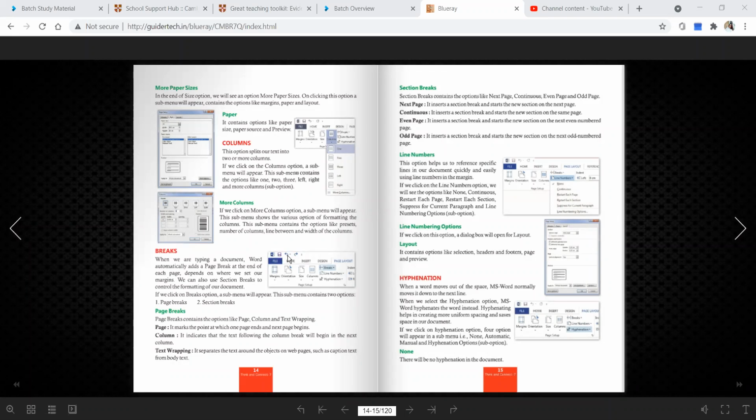While you are going to page break, at that instant a new page will be created and you can just write over there. So let's see what I'm telling. Suppose I'm making one project, and I'm just giving my name only.